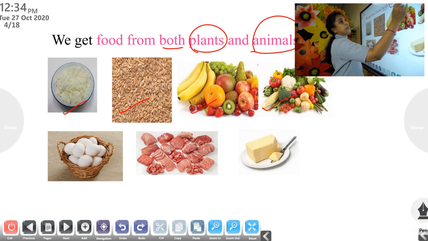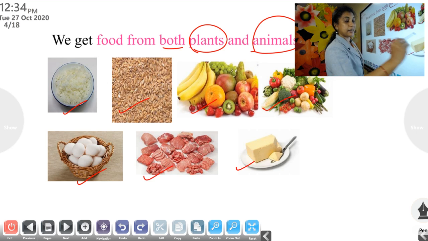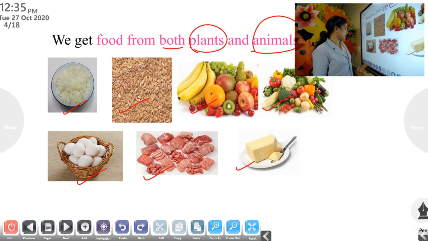What about the food we get from animals? We get egg, meat, butter, chicken, milk. These are all we get from animals. So, we get food from both plants and animals. Why do we need food? We need food to grow, then to get energy and to stay healthy. And we get food from both plants and animals. Okay.